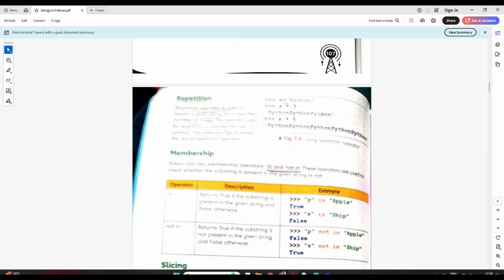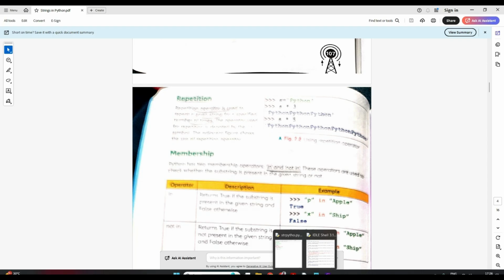So here also it is the same. We use the multiplication symbol, and if S is my string variable, S into 3 means S 3 times. If I write S into 5, it will take that S 5 times. You can consider it similar to multiplication.